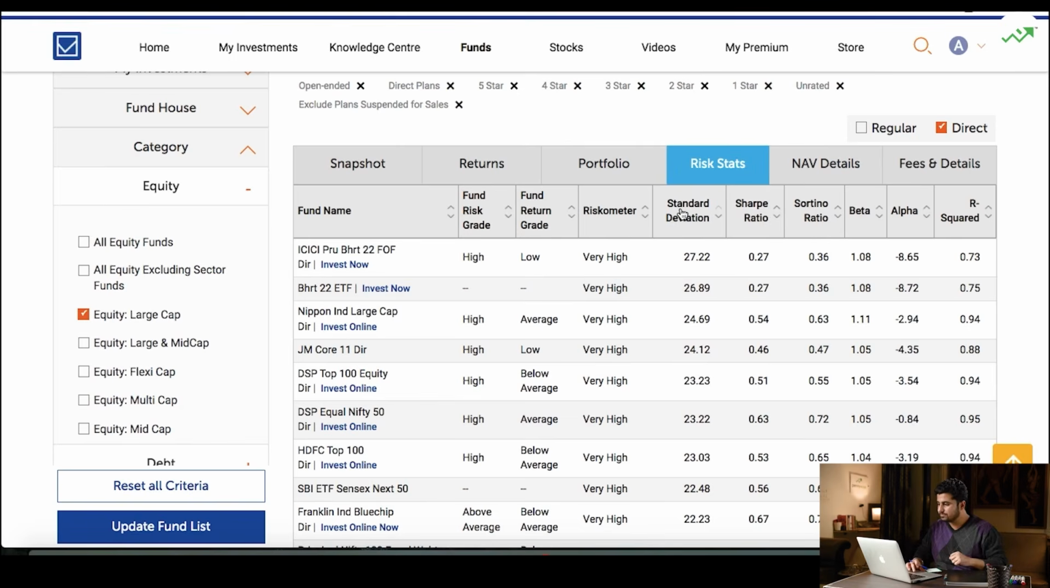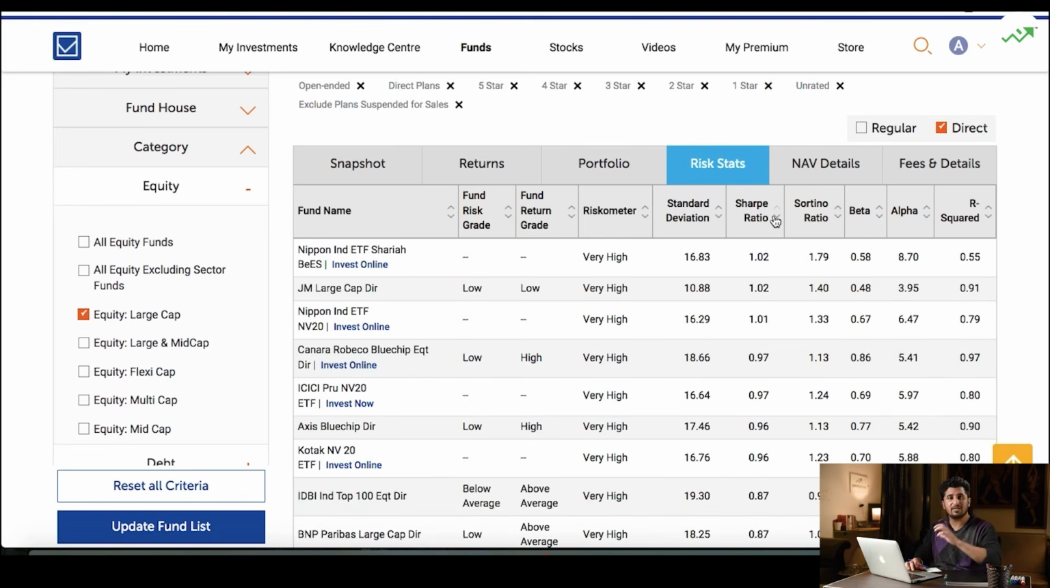Okay. Now, wait a minute. Let's jump to the other parameter. I'll come back to standard deviation and how we go about looking at it. But let's jump to the other parameter. The next one is Sharpe ratio. Now, Sharpe ratio is the measure of the reward that this fund manager or this fund has generated, associated to the risk that they have taken.